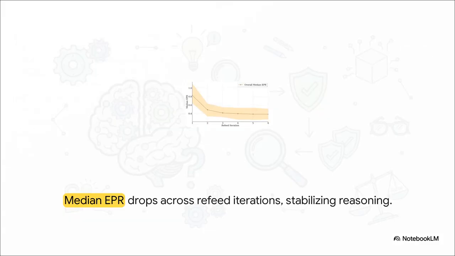And we can actually track this improvement over time using something called the entropy production rate, or EPR. In simple, conversational terms, EPR just measures the AI's internal uncertainty and confusion. And as you can see, the moment the explanation goes through just 1 or 2 iterations of that refeed loop, the internal uncertainty drops sharply. The verifier's strict feedback literally stabilizes the explainer's reasoning. This proves that the framework isn't just a temporary band-aid. It actively forces the system to generate more coherent, more confident, and most importantly, correct outputs.